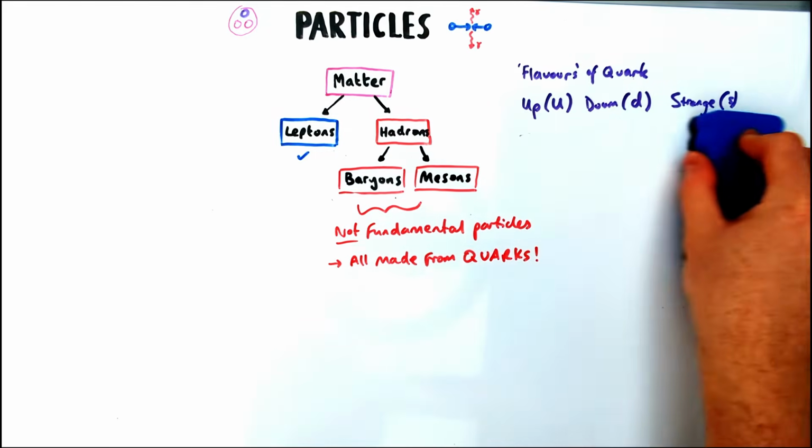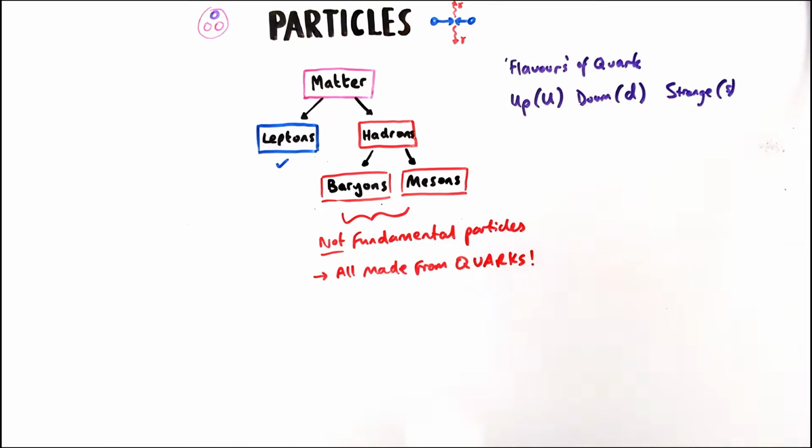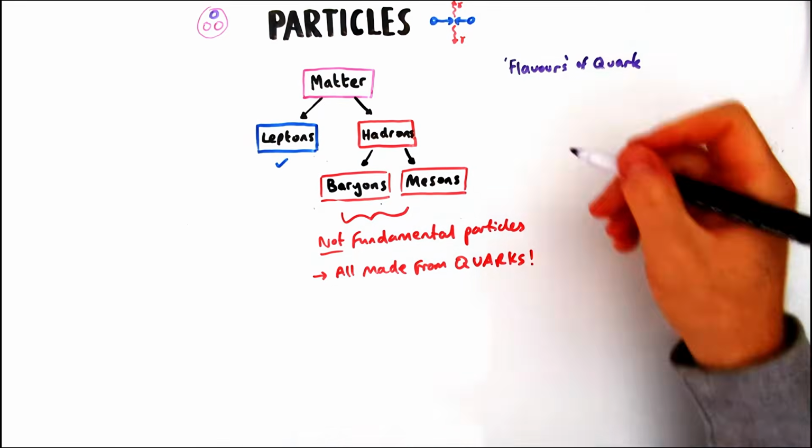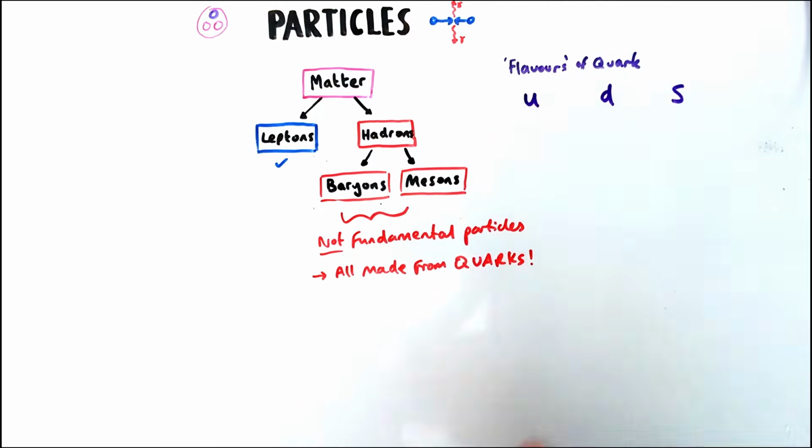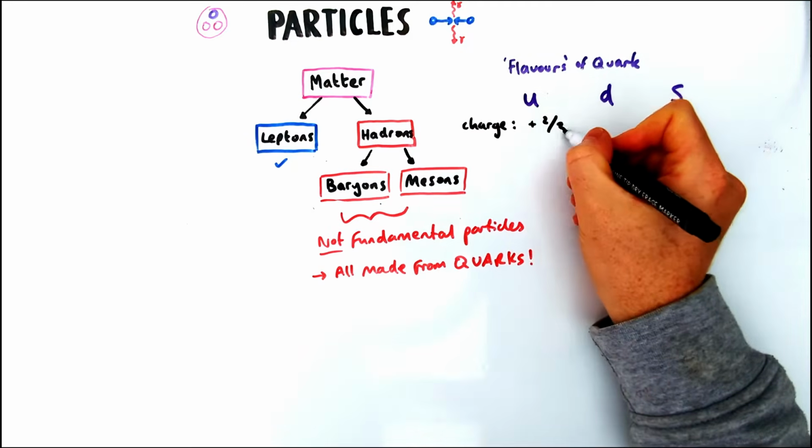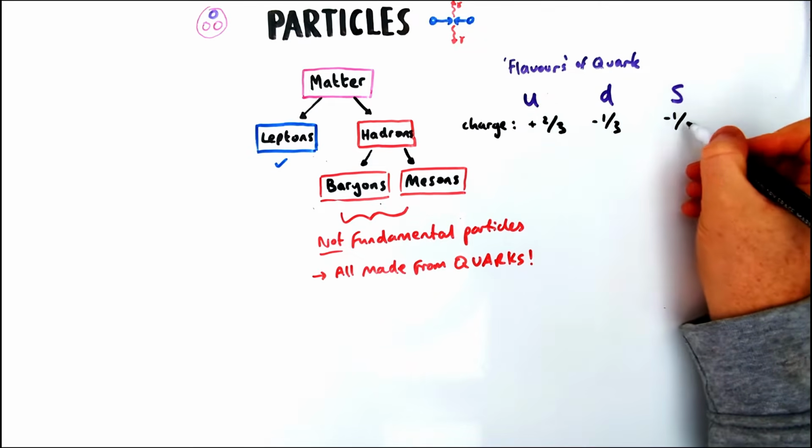Now, luckily for you at A-level, we're only dealing with 3 quarks, so we're not dealing with top, bottom or charm quarks. There's loads of history and interesting things you can learn about them, but they're not on the A-level spec. We need to know about up quarks, down quarks, and if you do AQA, you need to know about the strange quark as well.